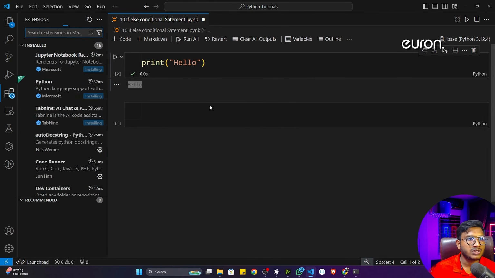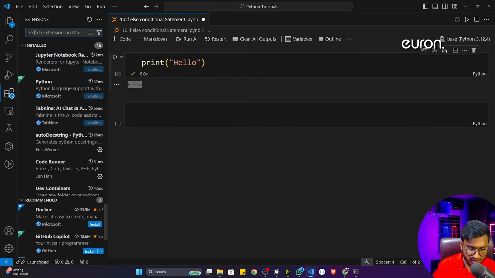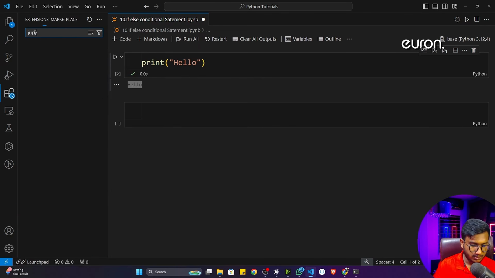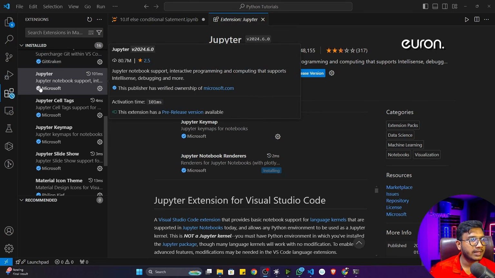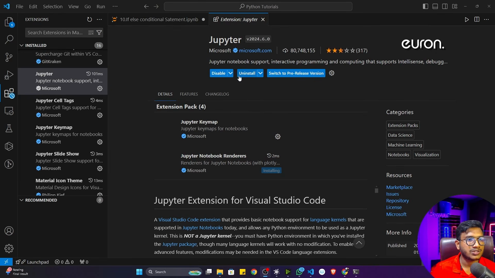Let's say I am using Jupyter notebook here. So a Jupyter related extension is already there. So just search for Jupyter. So guys, if you search for Jupyter, you will get this particular extension, and this is from Microsoft. So you just need to install it. For me, I already installed it, but for you, an install button will be available. Just try to install this particular extension.